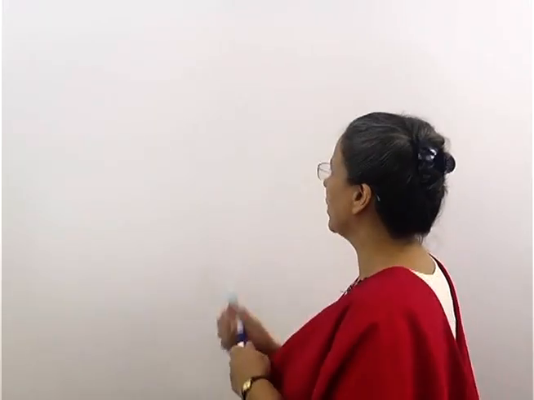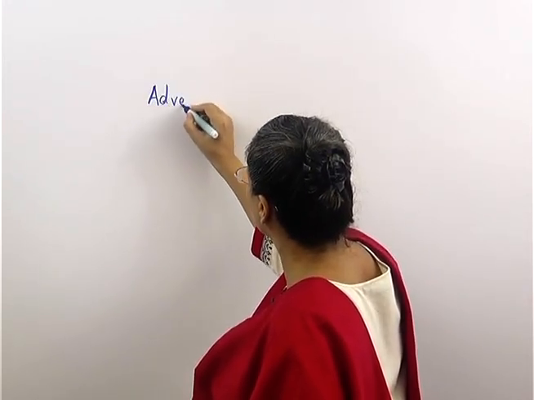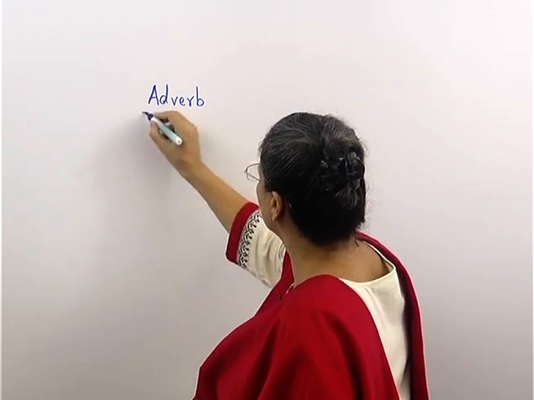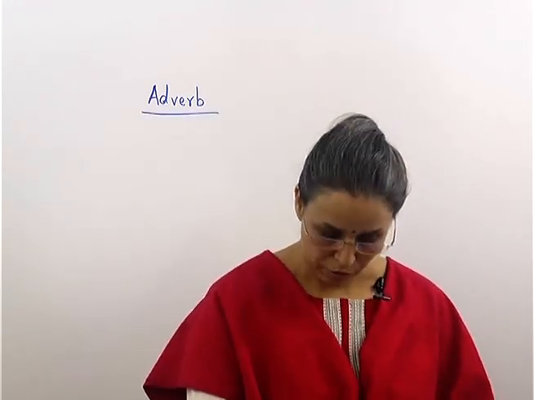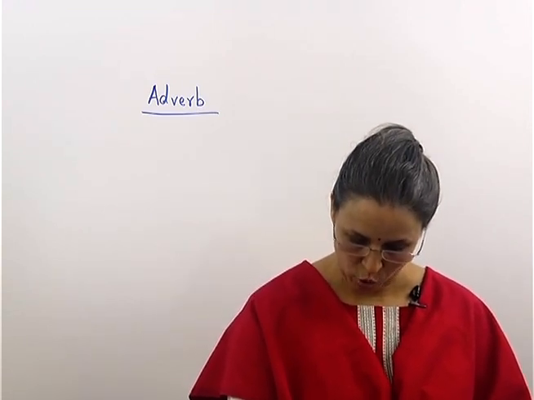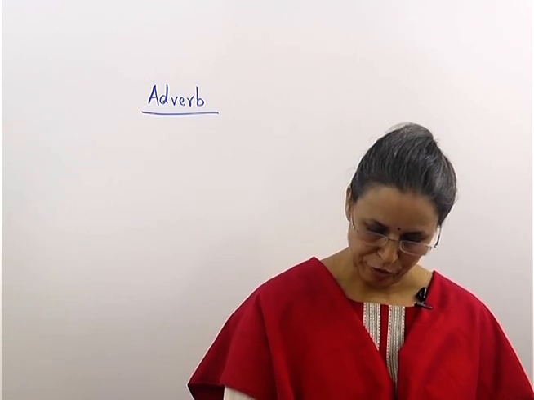Next you can see adverb. Okay, let us look at adverb now. Adverb, we call it Kriya Visheshan. Now, a word that tells us something more about a verb, adjective, adverb, or a phrase or sentence.